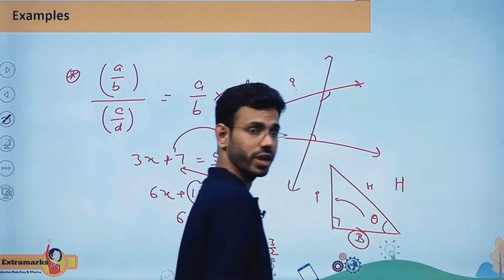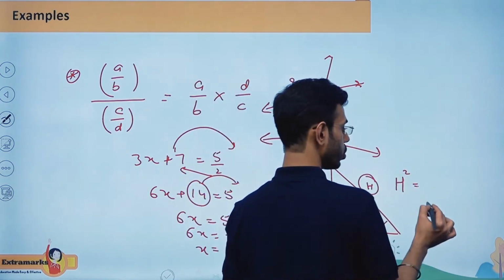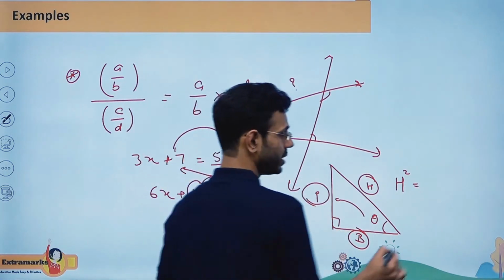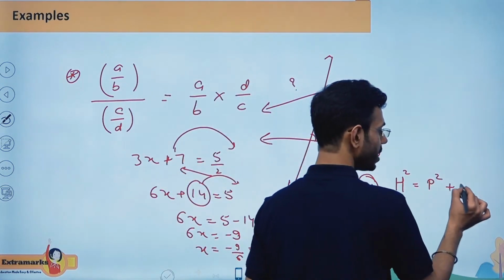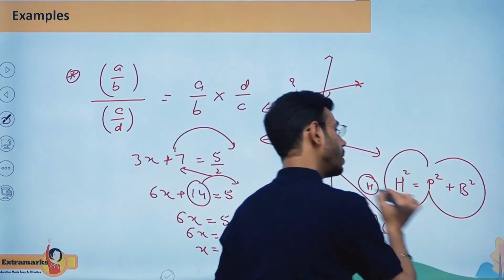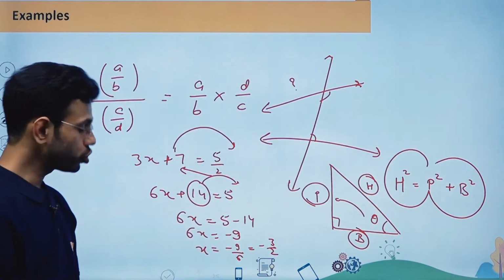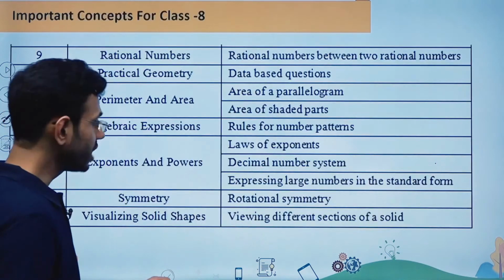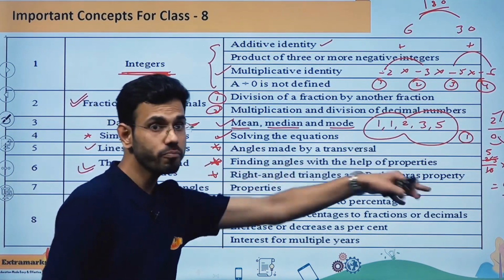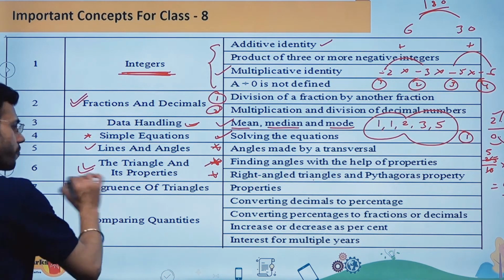The square of the hypotenuse will be equal to the sum of the squares of the perpendicular and the base, which is going to be p square plus b square. This is a very important property which is going to be utilized for framing a question. So you should be working on this particular segment as well as the questions based on finding angles with the help of properties.